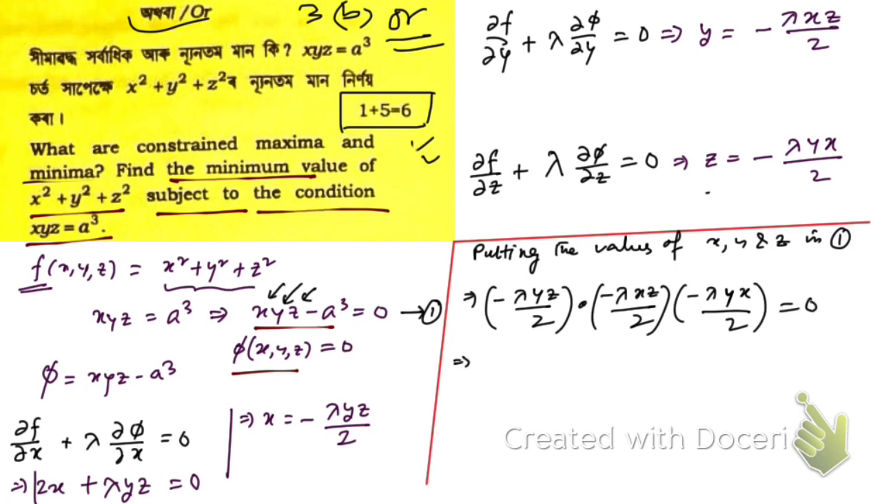And if you simplify this, what you're going to have, I forgot to write the a cube here, minus a cube is equal to 0.